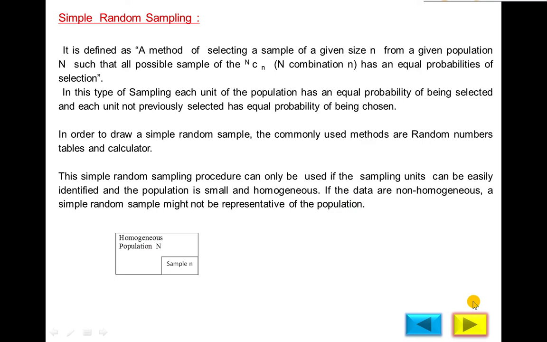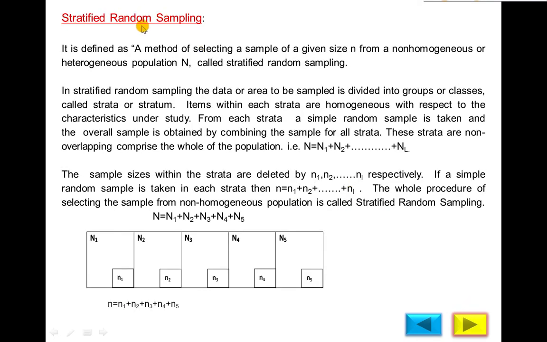Then we use another method called stratified random sampling. It is defined as a method of selecting a sample of given size n from a non-homogeneous or heterogeneous population. Suppose this is the total population, the faculty of science or pharmacy, and there are five different classes: first year, second year, third, fourth and fifth year. According to qualification, the total population is heterogeneous.